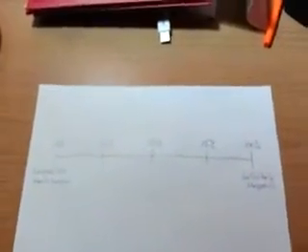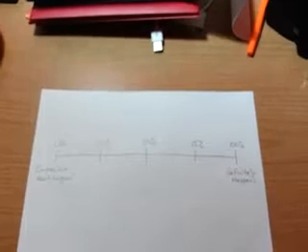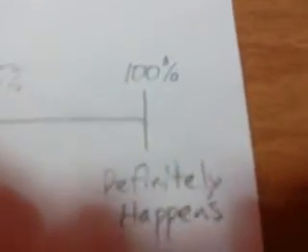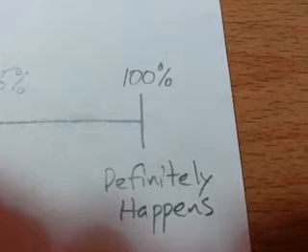And let's actually explore using a number line. So, question. When it is 100% chance of rain, what does that mean? It means 100% chance that it will definitely happen.